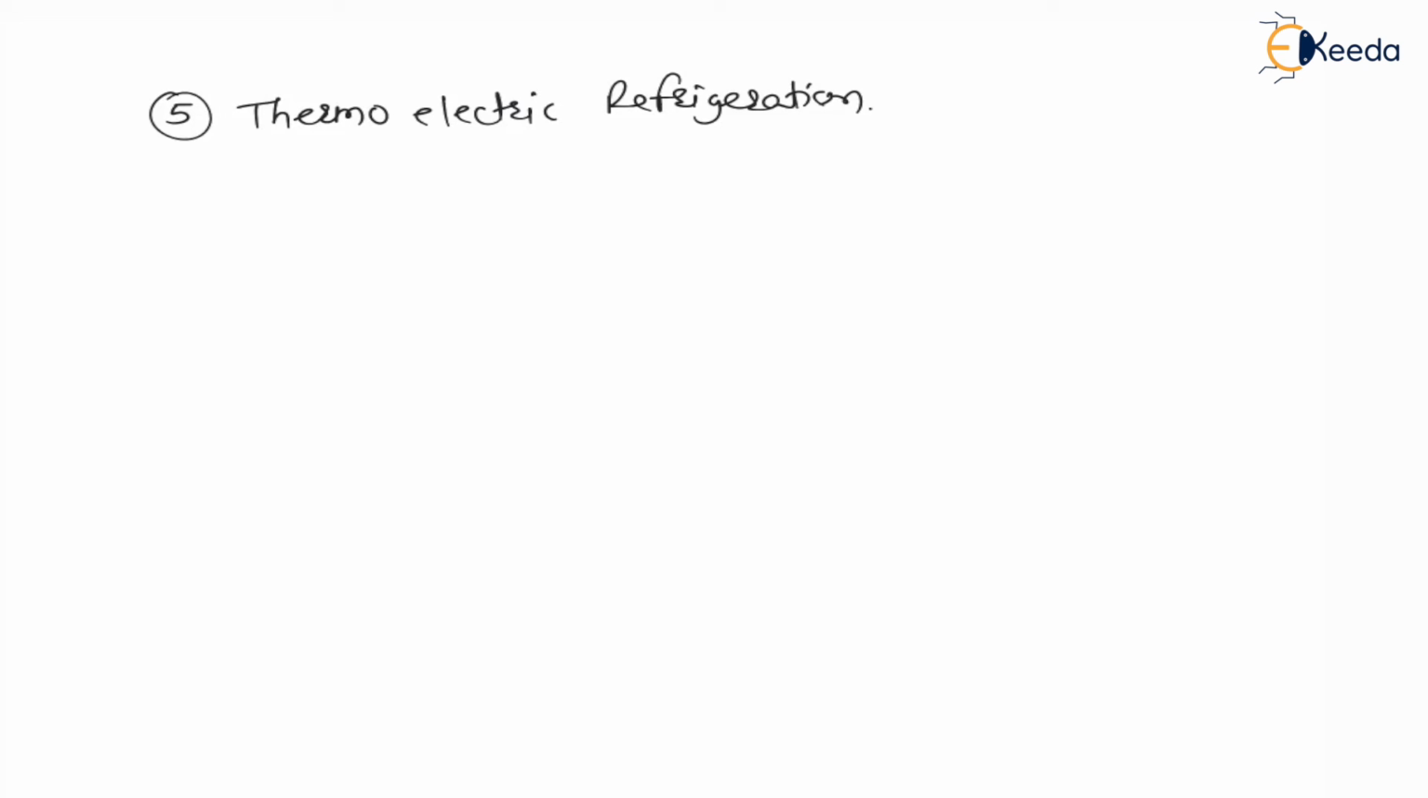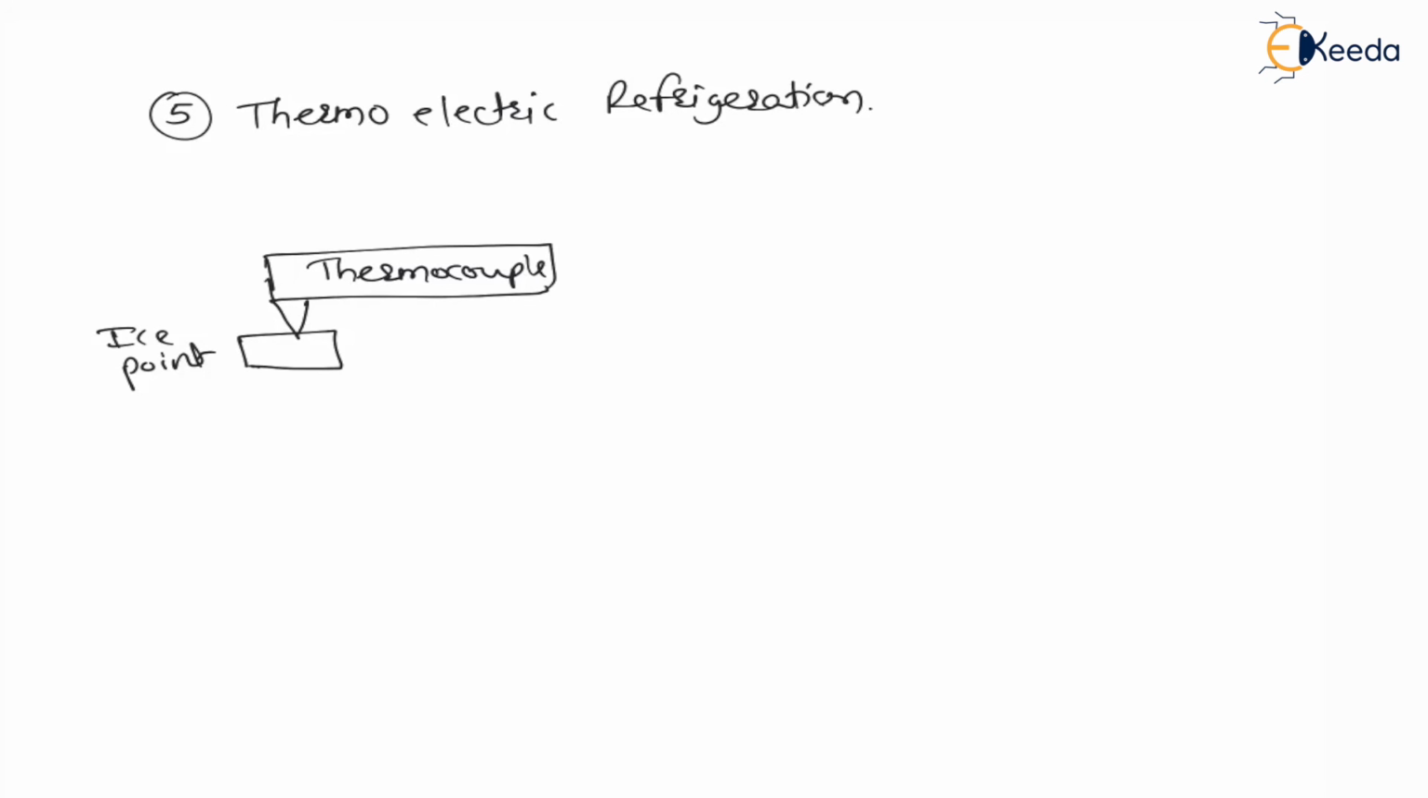Now let us first understand the concept of thermoelectric refrigeration. Let us say we have one thermocouple, and this thermocouple is used for measurement of temperature. For this, one end of the thermocouple is kept at the ice point, which is a low temperature. The ice point is the cold junction.